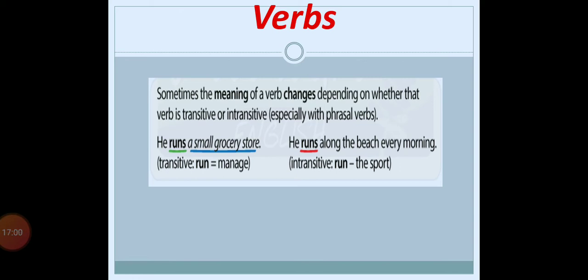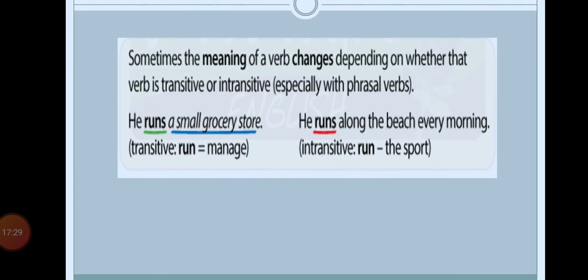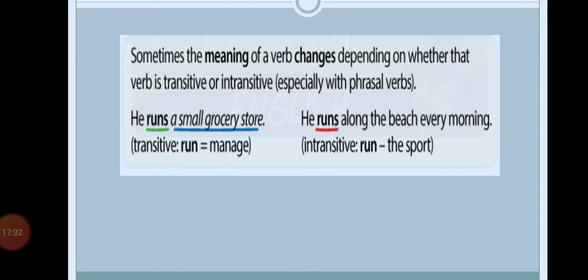Next, sometimes the meaning of a verb changes depending on whether that verb is transitive or intransitive, especially with phrasal verbs. It might be possible that sometimes the meaning of the verb changes according to whether it is transitive or intransitive, and most probably these type of possibilities we have in phrasal verbs. Phrasal in the sense wherever we can use the phrase. In such cases, it is possible that the meaning of the same action word can be changed. First example, he runs a small grocery store.